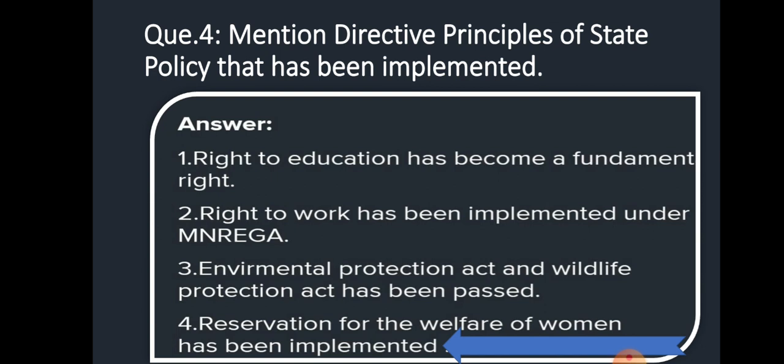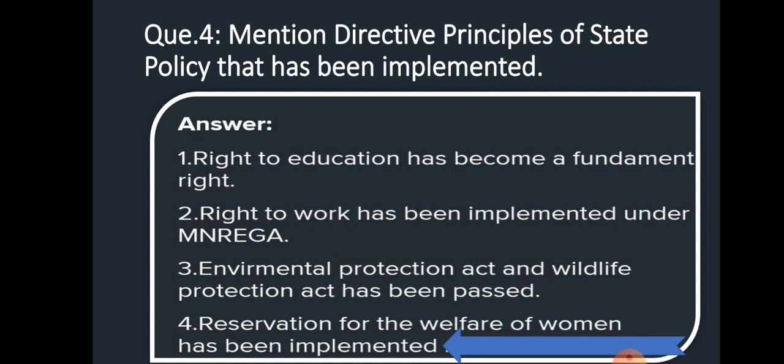Third point, the Environmental Protection Act and Wildlife Protection Act have been passed. Earlier it was a directive principle of state policy, but now a law has been passed. So it has become a law.